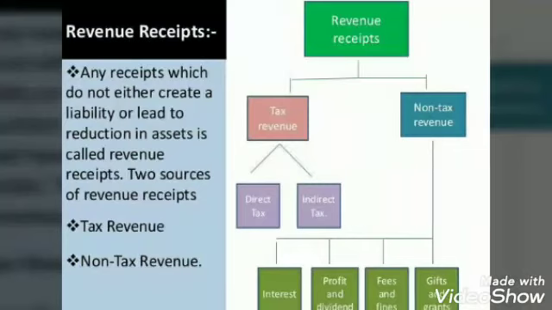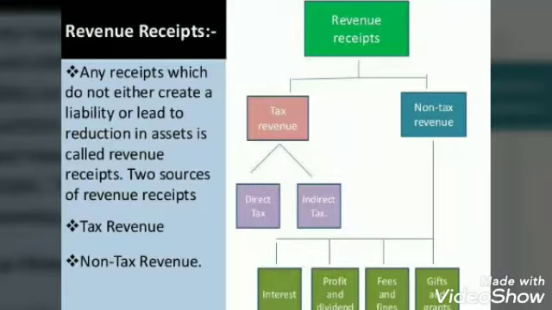When we talk about revenue receipts, children, as you know, revenue is related to money. So all such money receipts of the government are called revenue receipts, which possess two characteristics. First, these receipts do not create any kind of liability for the government. Means revenue receipts do not create any liability for the government.